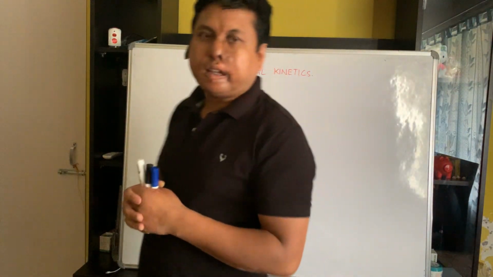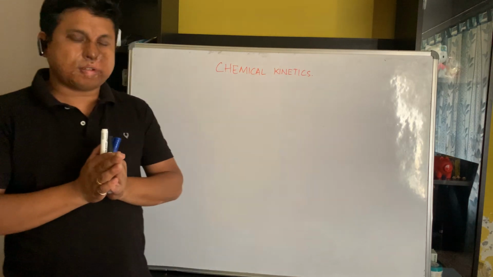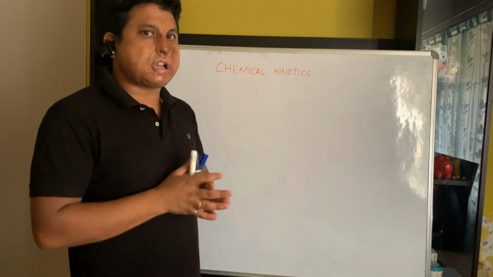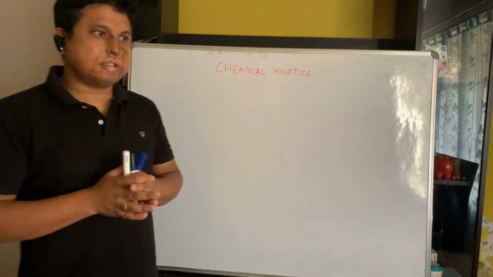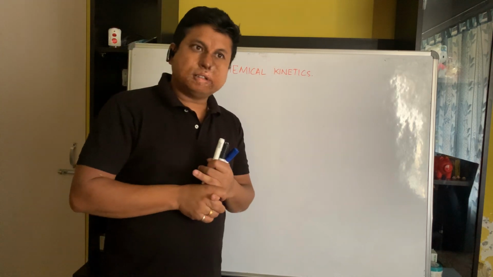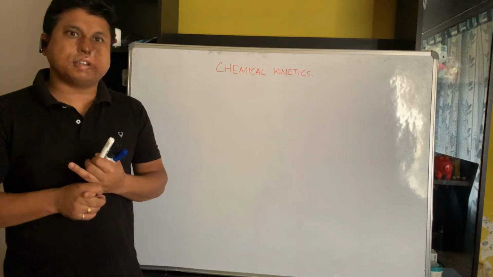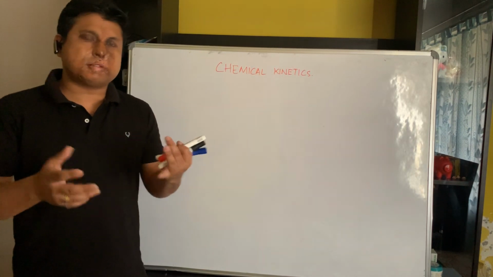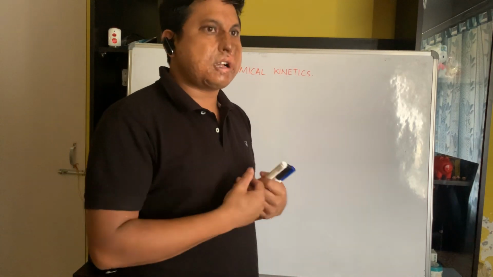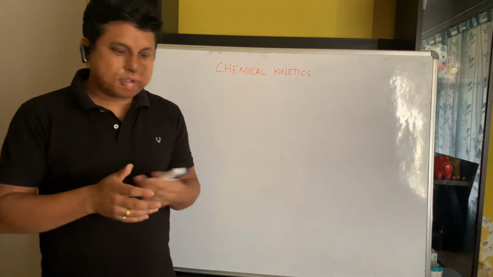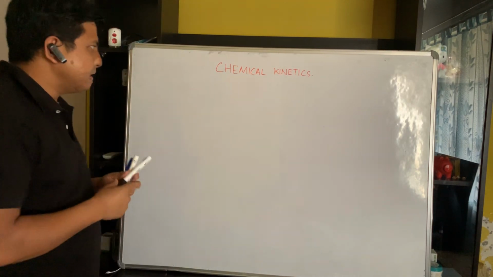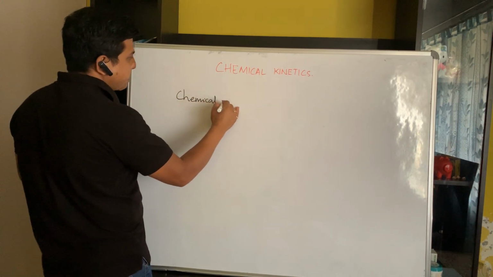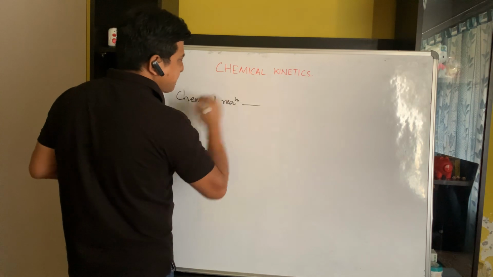So actually, what is chemical kinetics and what do we study in chemical kinetics? Basically, chemical reactions can be classified into three categories. One type of reaction occurs very slowly. The other occurs very quickly, say in a fraction of a second. And some reactions occur at a moderate rate. So depending upon the time taken, chemical reactions can be classified into three categories.